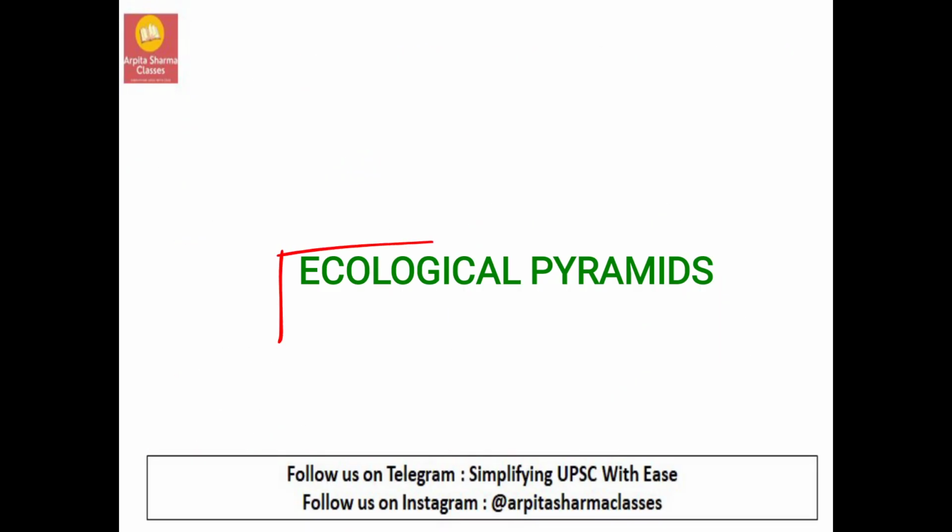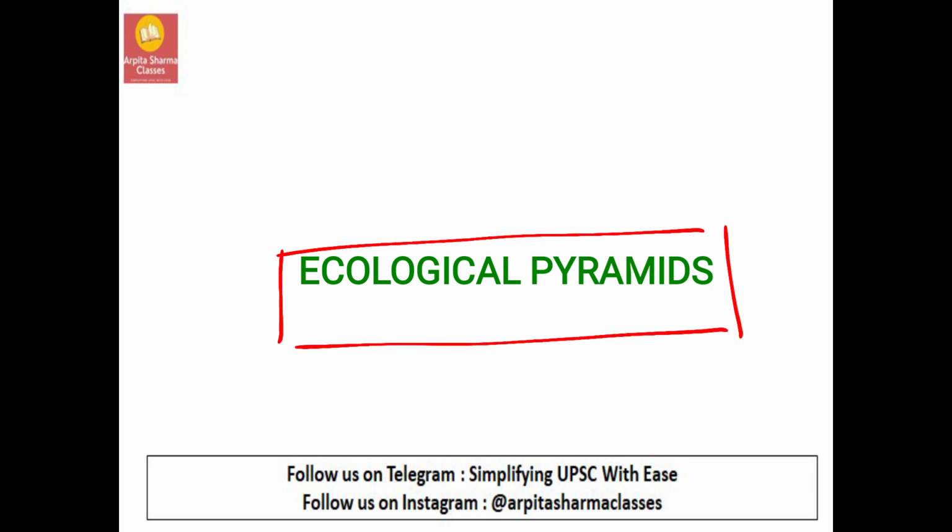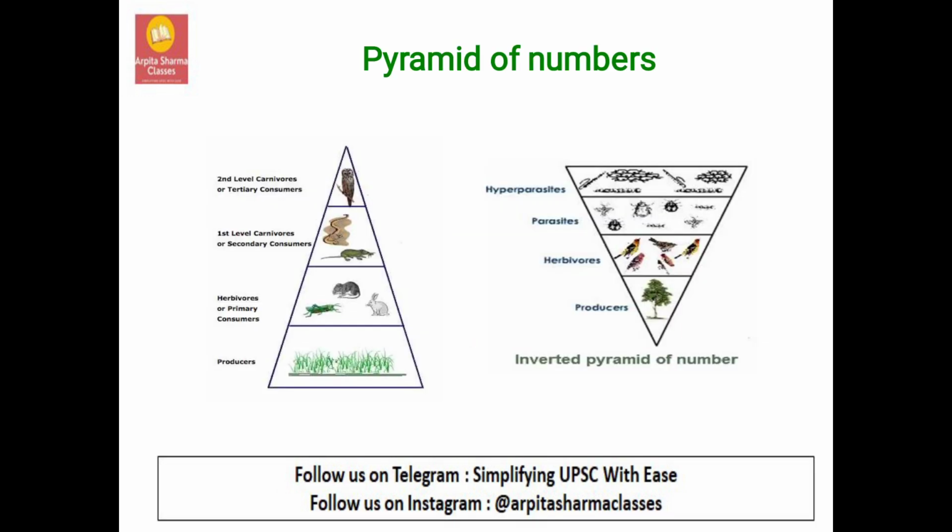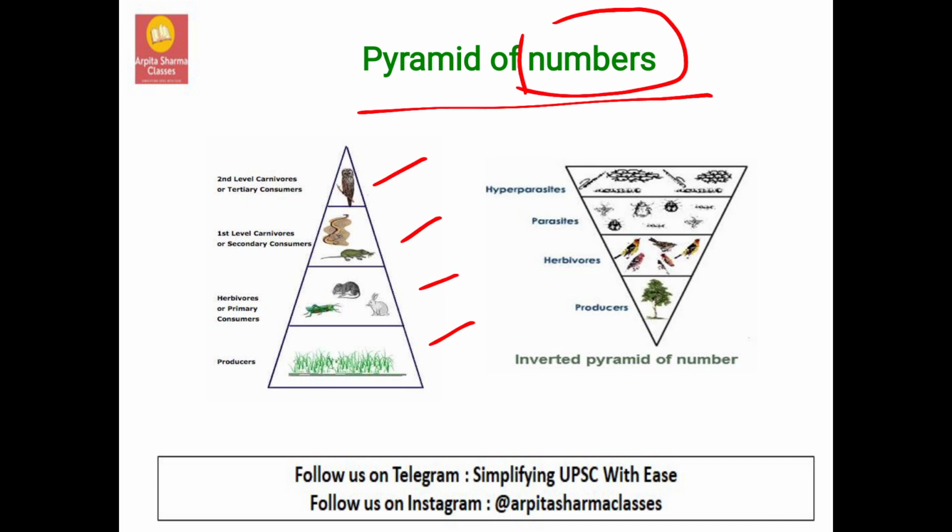Now let us look at something called the biological pyramids. There are three types of pyramids: pyramid of numbers, pyramid of energy, and pyramid of biomass. Now, what is a pyramid of numbers? It is a graphical representation. You are representing it in the form of a graph. It will show you how many individuals are present at each trophic level. Numbers it is, simple and straightforward. It will show you the numbers.